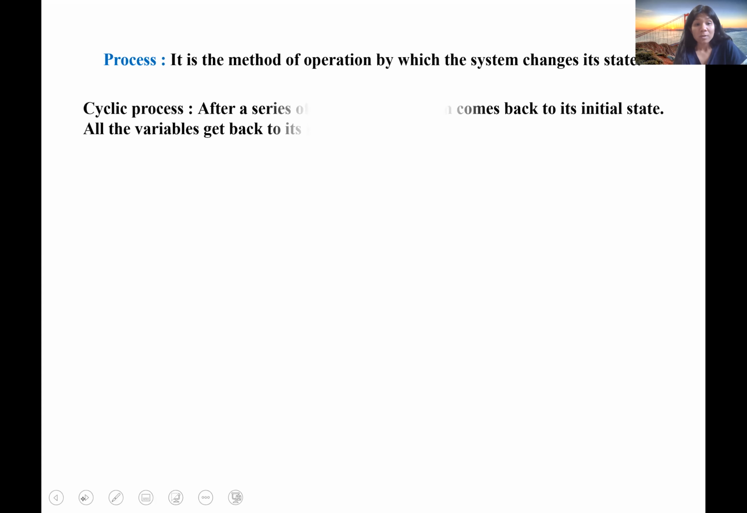Okay, so processes are of different types. So I'll discuss different types of process. So cyclic process. After a series of changes, the system comes back to its initial state. This is like a circle, like whenever you start from a point and you walk in a circular way and you come back to the same point. The similar is the case for cyclic process. After a series of changes, the system will come back to its initial state, and all of the state variables, temperature, pressure, volume, and mole number, they will get back to its initial value.